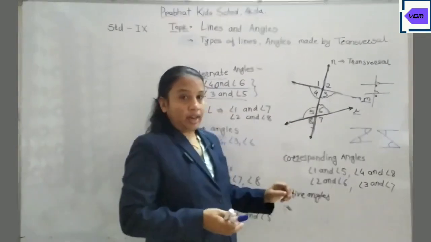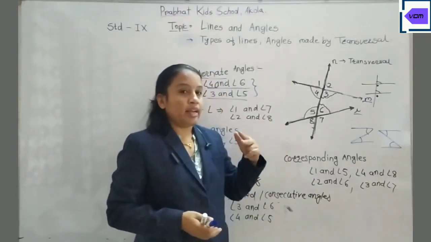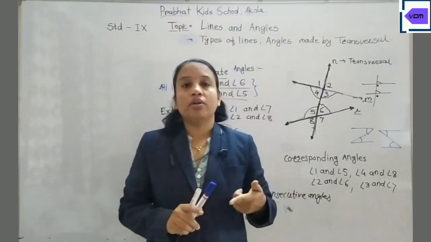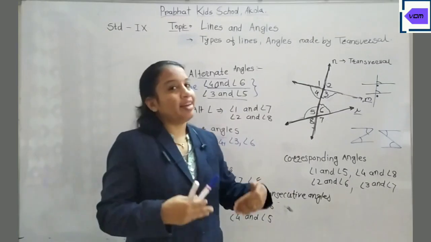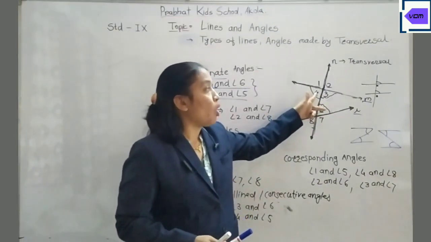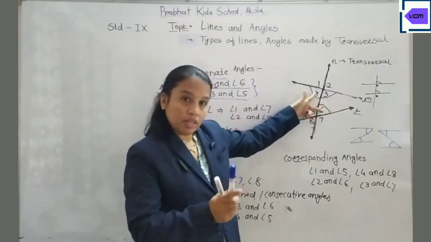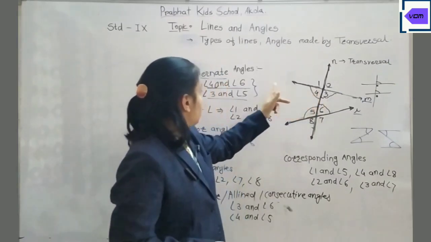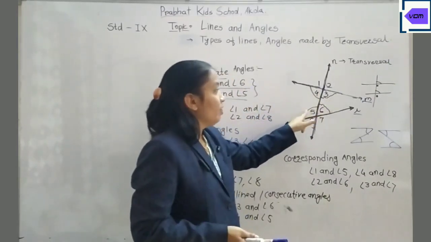Then the alternate angles. There are 2 kinds: exterior alternate or interior alternate. Interior alternate means they are on the interior side, and alternate means they are on the opposite sides of the transversal. That is 4 and 6, 3 and 5.